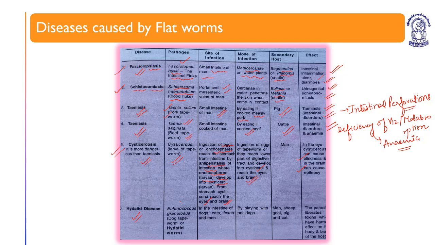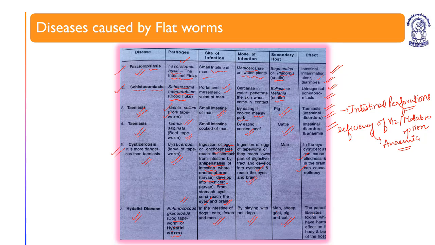Hydatid disease is caused by Echinococcus granulosus, also known as dog tapeworm or hydatid worm, found in the intestine of dogs, cats, foxes, and men. Mode of infection is by playing with pet dogs. Secondary hosts are man, sheep, goat, pig, and cat.